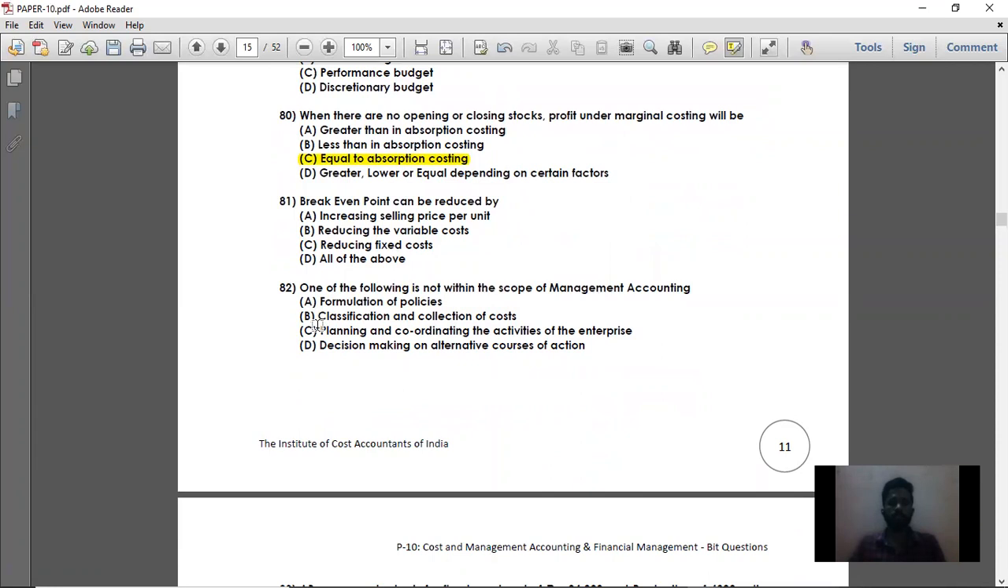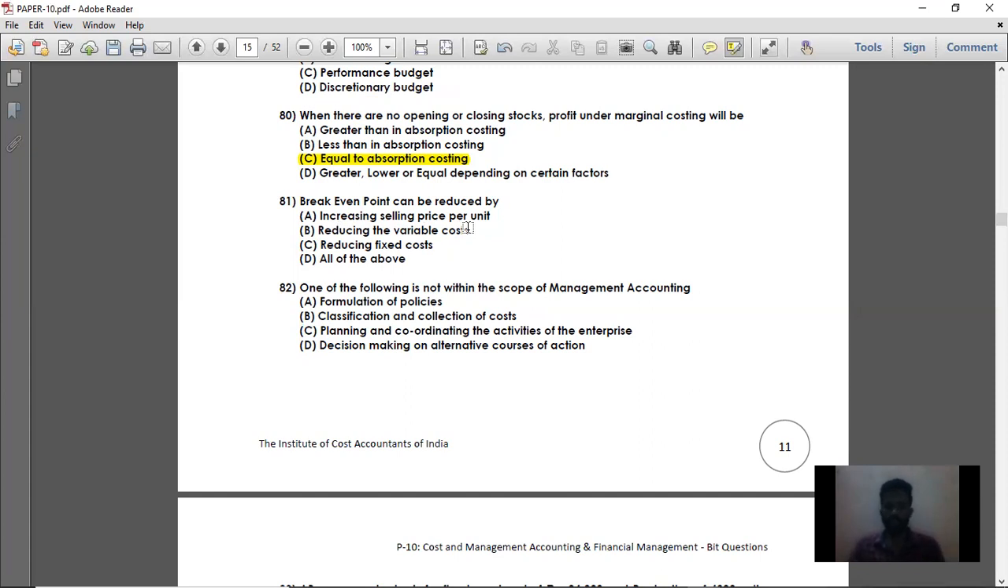So how can you reduce the break-even point sales? Suppose your break-even point sales value is 2 lakhs, and you want to reduce it to 1,50,000. What should you do? You can do any one of the following things. Option A: increase the selling price per unit.